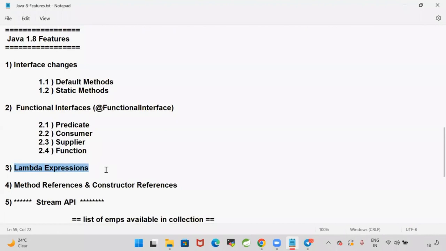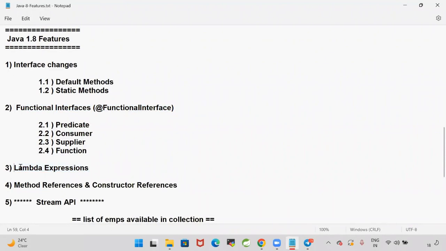To call the lambda expressions, we have functional interfaces. A functional interface is nothing but an interface which contains only one abstract method. To call those lambda expressions, we are going to write functional interfaces. What is lambda? Lambda is nothing but an anonymous function, no name, no return type.